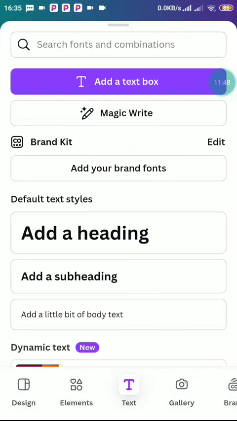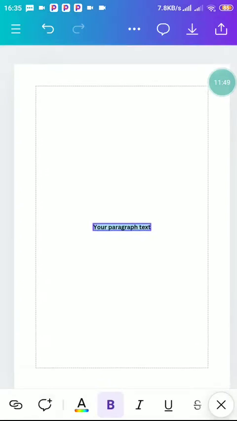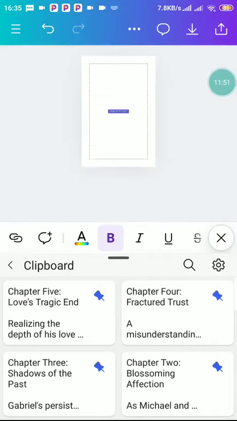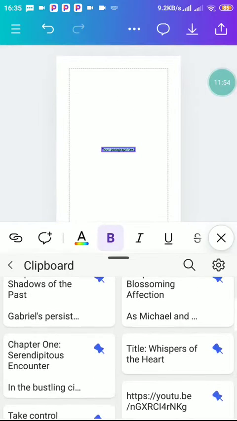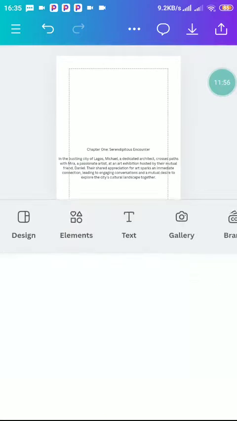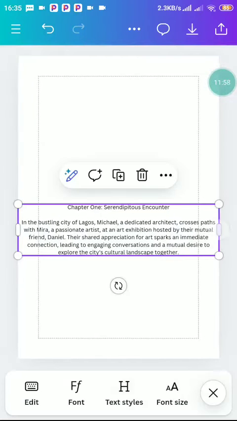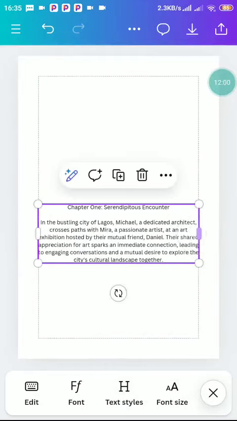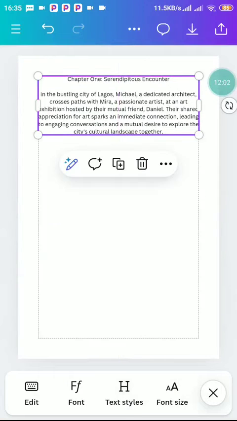Now you can say text. You're going to make use of this one. Add a text box. So chapter 1, you paste chapter 1. So this is your chapter 1. Drag it up. We are going to remove this chapter title. Do you understand? And make it bolder. So this is our chapter 1.